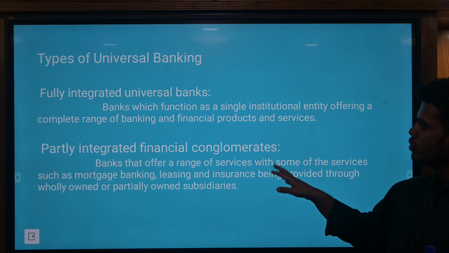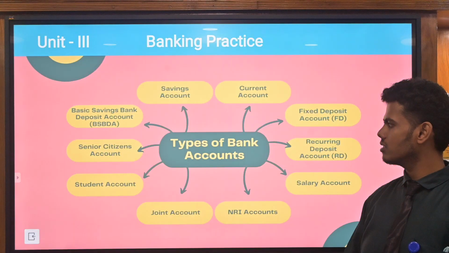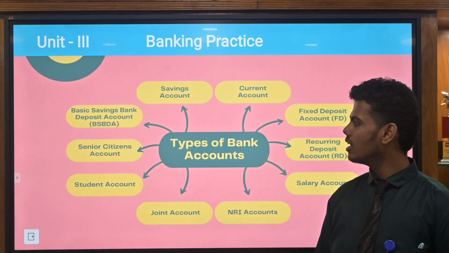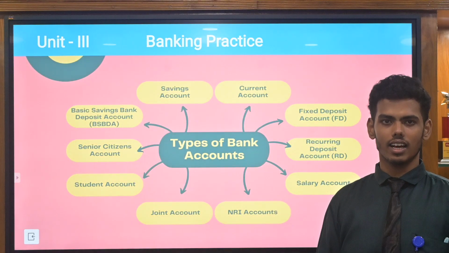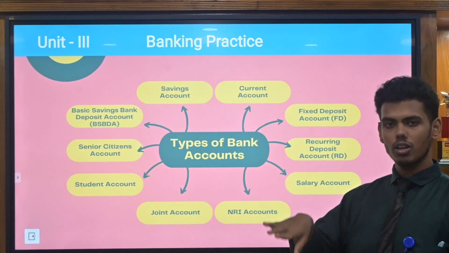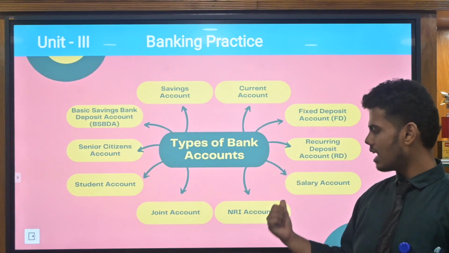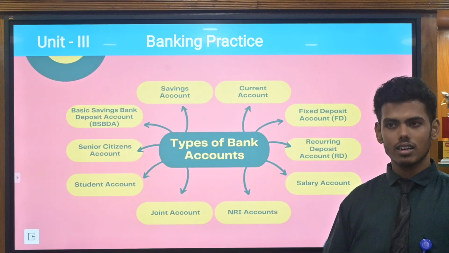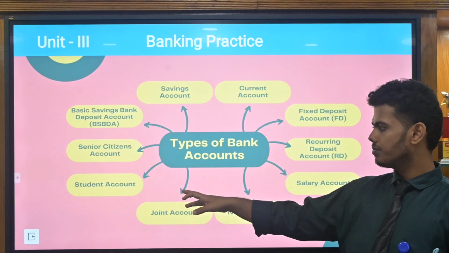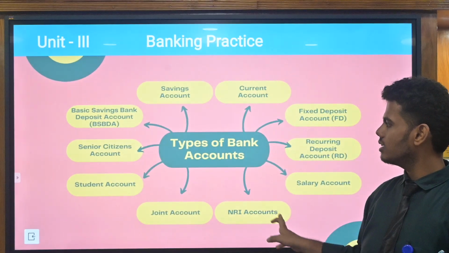Next we have the types of universal banking: fully integrated universal banking and partly integrated. Next we see banking practice. What is banking practice? First, the types of banking accounts. Savings account, current account. Normally everyone opens a savings account. CASA is current account and savings account. And fixed deposit account, recurring deposit account, salary account, NRI account, that is a non-resident Indian account, joint account with parents for a minor, student account, senior citizen account and basic deposit account. These are the types of accounts.